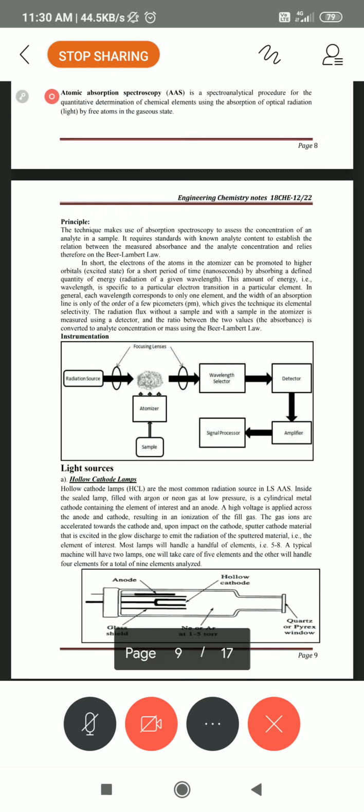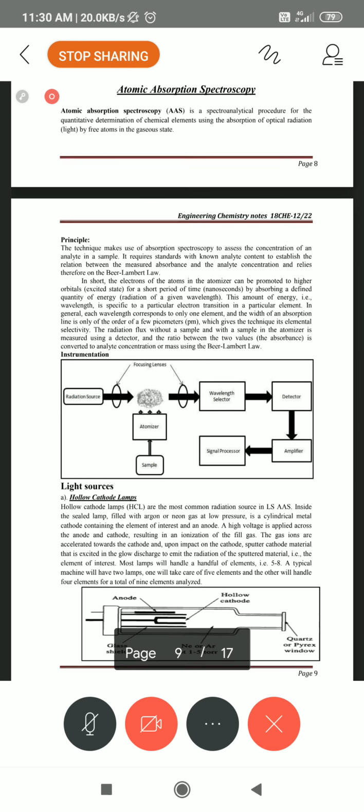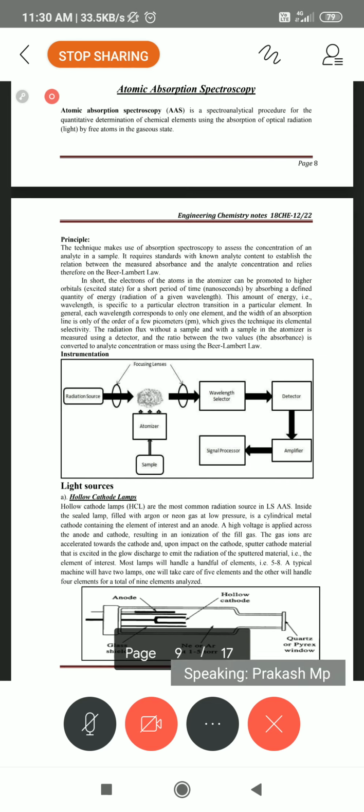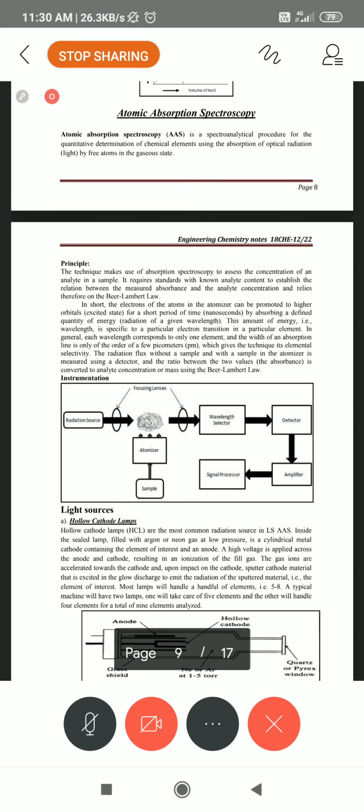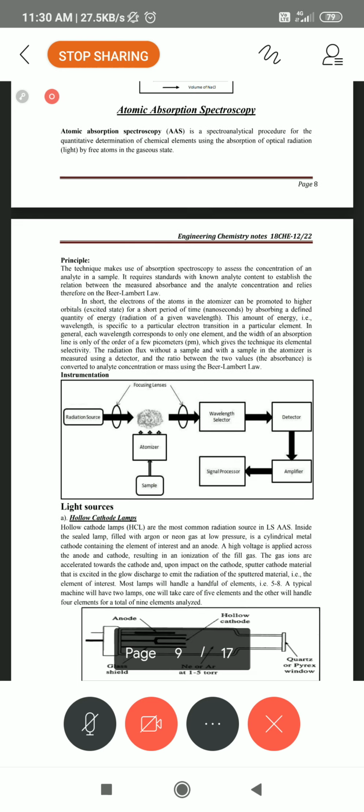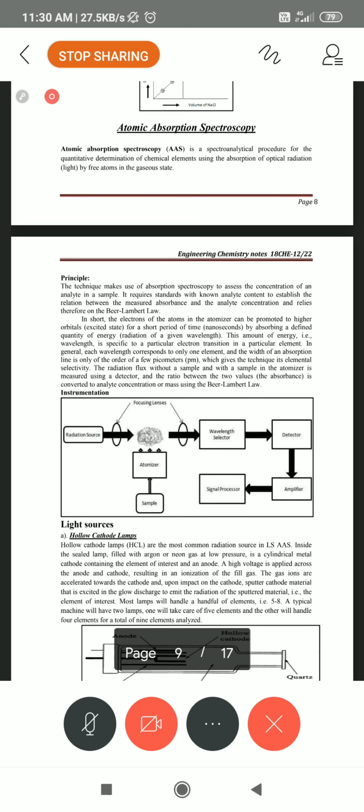When it is near the Bunsen burner, in the flame photometer sublimation and atomization take place immediately. In atomic absorption spectroscopy, only atomization takes place. It means the tube separates the liquids from the atoms in the gaseous form, which is making it into vaporization. In both it takes place.